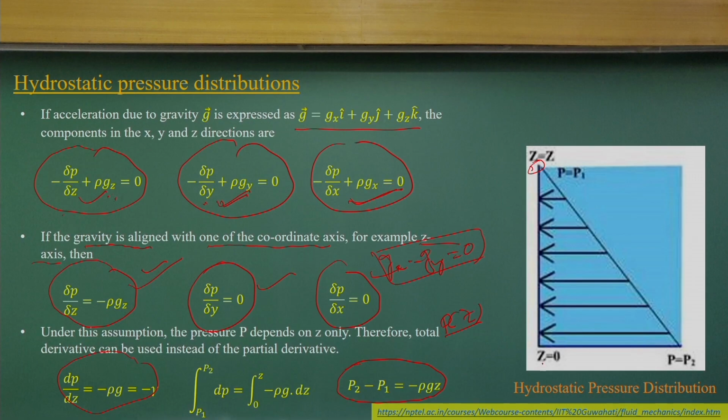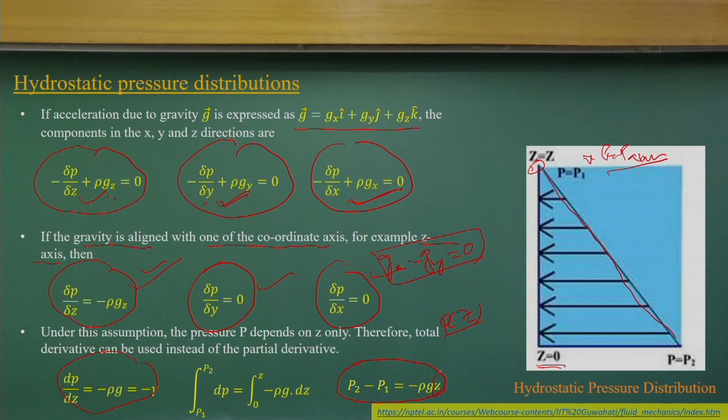If I take z equal to 0 here and put the z value like this, the pressure distribution will be a linear function with respect to z. This is the free surface. At this point the pressure will be the atmospheric pressure, which we most often neglect because it is very, very small compared to the liquid pressure we generally consider. Then we draw the pressure distribution; as it is a relative pressure, it is only a linear function of z.